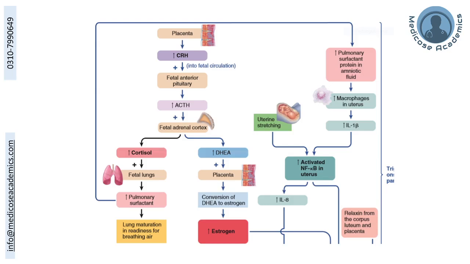This is the flowchart summarizing the role of different hormones in initiating and promoting parturition. Starting from the placenta, the release of corticotrophin releasing hormone, ACTH, and the production of cortisol and dehydroepiandrosterone in the fetal adrenal cortex. These are the factors which lead to initiation of parturition by the release of estrogen, surfactant, cortisol, and the inflammatory factors. We have discussed all these in the previous session, this session in fact.